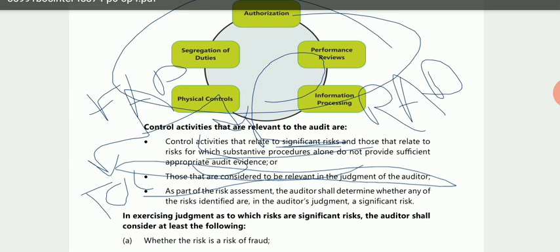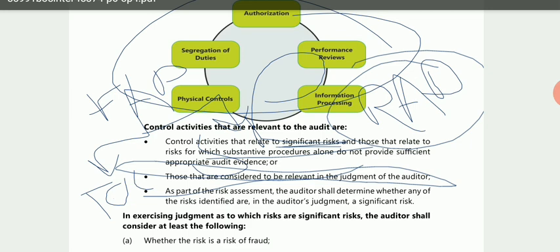Now, as part of the risk assessment, the auditor shall determine whether any of the risks identified are, in the auditor's judgment, a significant risk. Again they are saying that during the risk assessment procedure also, the auditor is basically concerned about the risks that are more significant, that is, more material. Now they have given some points that the auditor should consider while exercising professional judgment, and according to that he should check the control activities.